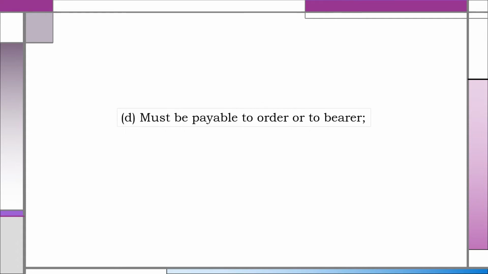The fourth requisite of negotiability is the instrument must be payable to order or to bearer. Every negotiable instrument must be payable to order or to bearer. These are the words of negotiability. An instrument payable to order is one that will be paid to the order of a particular person or organization. An instrument payable to bearer is payable to whoever is in possession thereof.